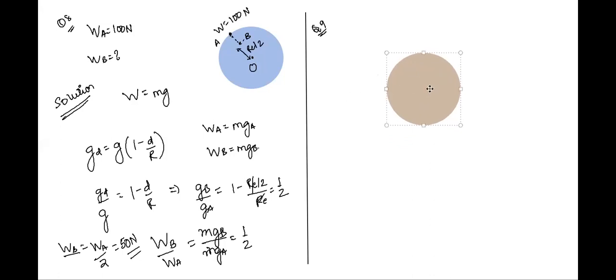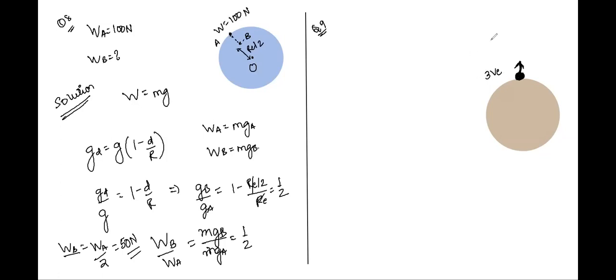Question number 9 says: a ball is projected from Earth with speed 3 VE, 3 times the escape velocity. Find the height attained by it finally. So we are being told that there is a planet from the surface of which we have projected a ball upwards with a velocity which is 3 times VE, or 3 times the escape velocity.